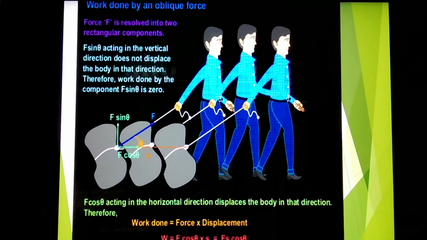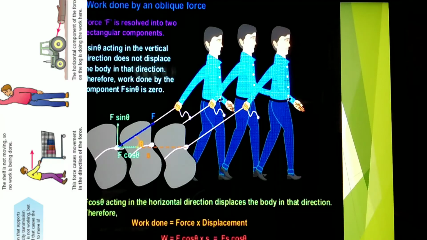Work done by an oblique force. Force F is resolved into two rectangular components. F sine theta acting in the vertical direction does not displace the body in that direction. Therefore, work done by the component F sine theta is 0. F cos theta acting in the horizontal direction displaces the body in that direction. Therefore, work done is equal to force into displacement, that is W equals F cos theta into S, or Fs cos theta.